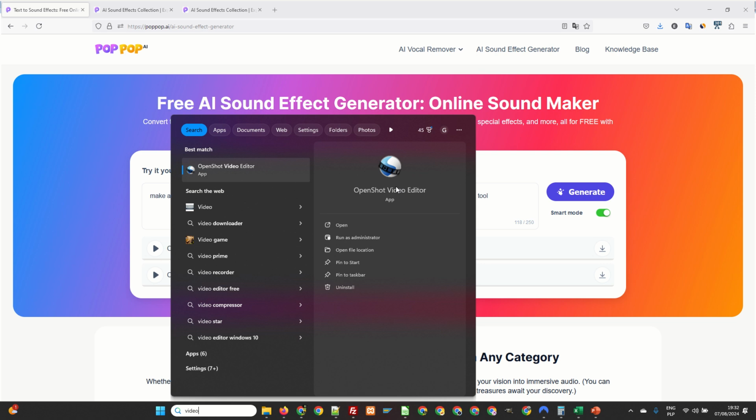Have you ever generated your own video sound effects that you need to incrust inside your video? We will see how to do it with the free OpenShot video editor right now. Start by opening your OpenShot video editor.